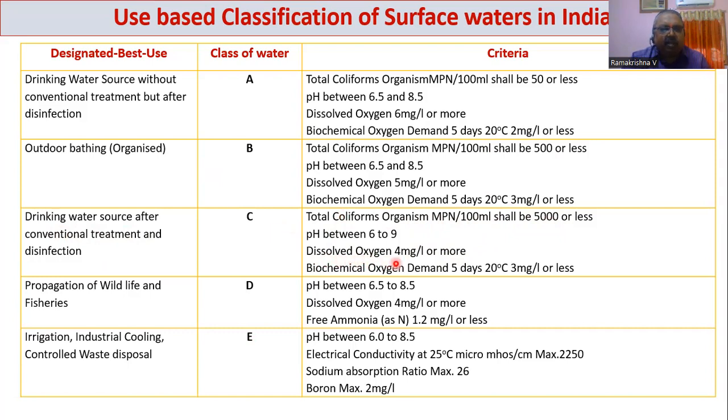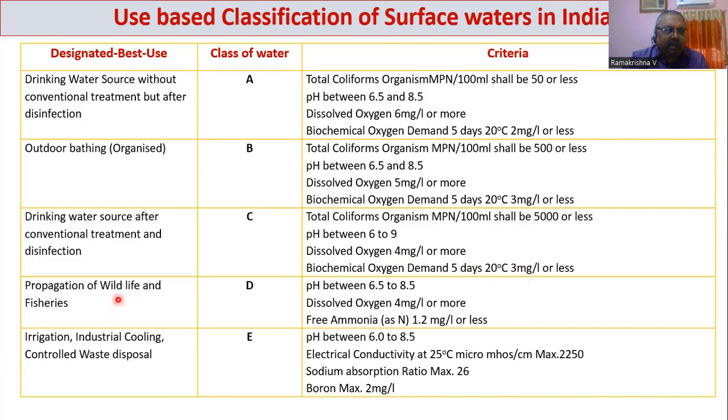At any point of time when the source is used for drinking, the DO should never be less than 4 milligram per liter. If it is less than 4 milligram per liter, anaerobic conditions are there, the water is highly contaminated by contaminating sources, and anaerobic conditions are totally developed in that area. So that type of water should never be taken into consideration. And again, BOD upper limit is 3 milligram per liter.